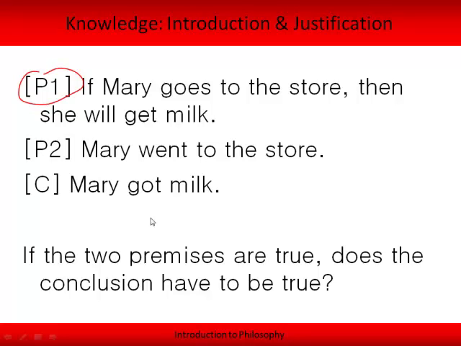And this is the type of argument which Appia refers to on page 49 as one where the conclusion logically follows from the premises. He mentions that several places on page 49. So in an argument where the conclusion logically follows, then we know that if the premises are true, then the conclusion has to be true.